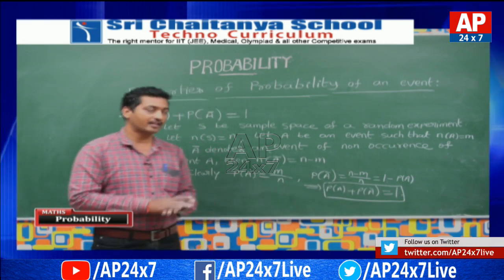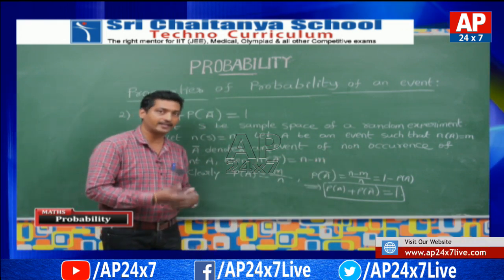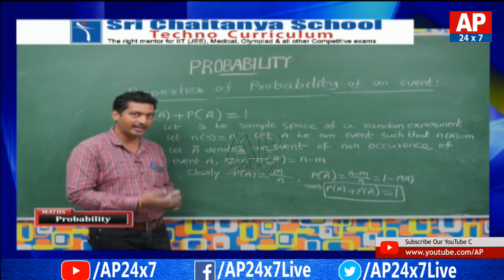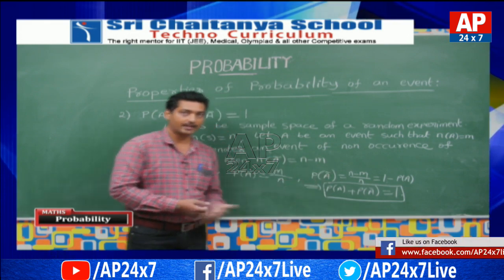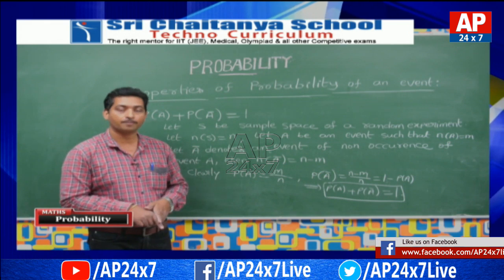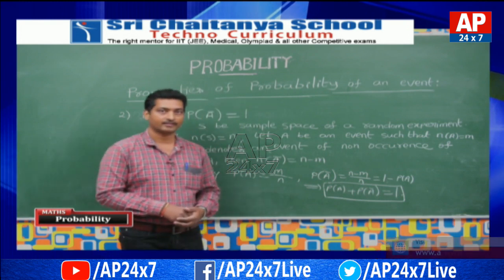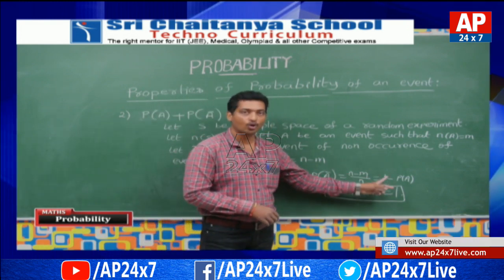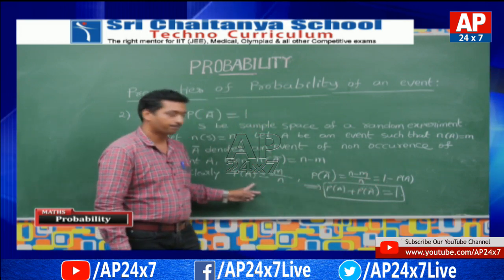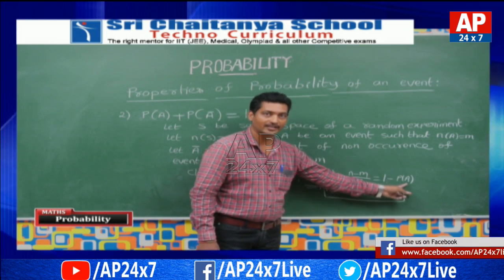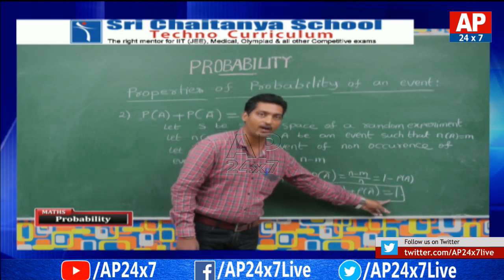The event A bar is nothing but the non-occurrence of the event A, that means non-happening of event A. Therefore, favorable cases to A bar is equal to N minus M. Then what is the probability of A bar? P of A bar is equal to the favorable cases to A bar by the total number of cases, which by simplification is 1 minus M by N. M by N is nothing but P of A. Therefore, 1 minus P of A. Finally, P of A plus P of A bar is equal to 1.